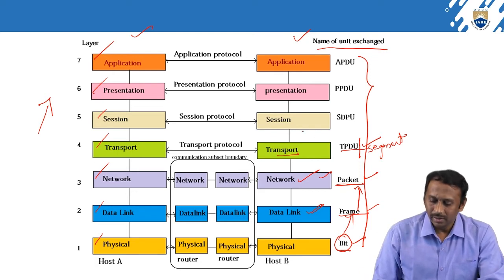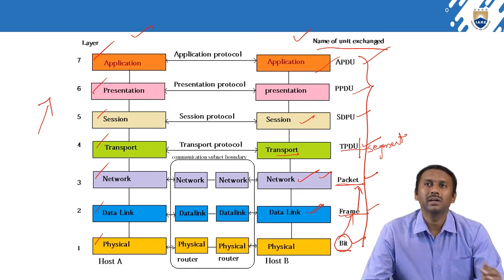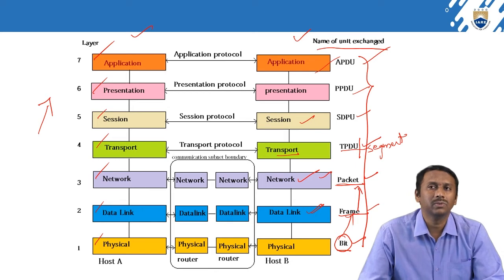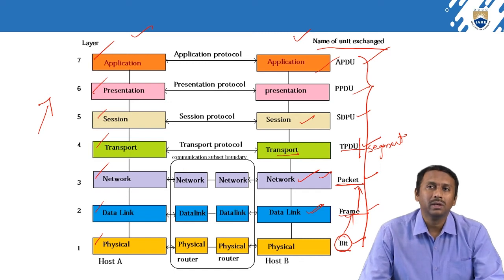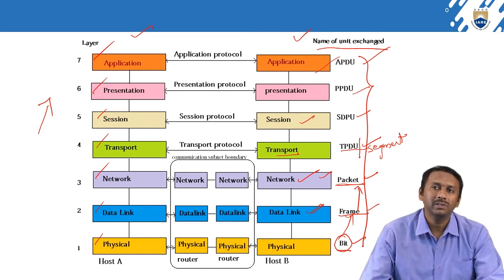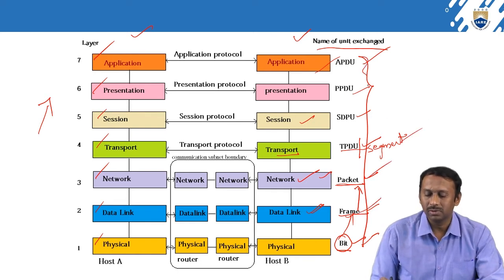And from the session layer onwards we call it the session layer data unit, the presentation layer data unit, and the application layer data unit. So like this we can name the data in each layer. In general, formally we just say data, but in the layers, the data is represented like this: in the physical layer bits, then frames, packets, segments, and data units.